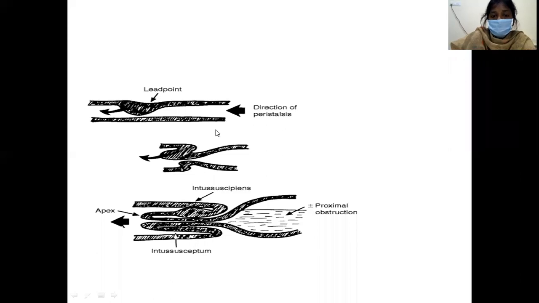How does the intussusception occur? On the basis of the direction of peristalsis, mostly it is from the proximal to the distal end. So this lead point gets inside. This is the one which is going inside, that is known as the intussusceptum. And the one which is receiving, that is the distal one or the outside one, is the intussuscipiens. So this is the proximal bowel and this is the distal one. The one which is advancing is the apex, and the one which is connecting the advancing apex and the mass is the neck.